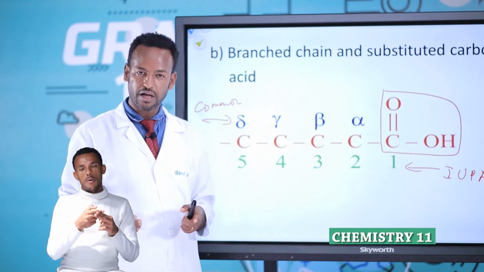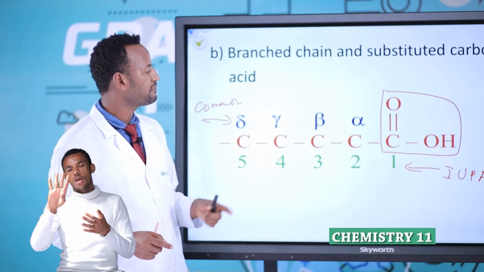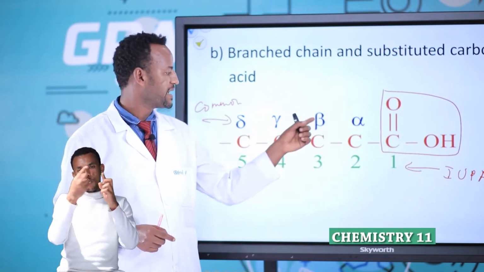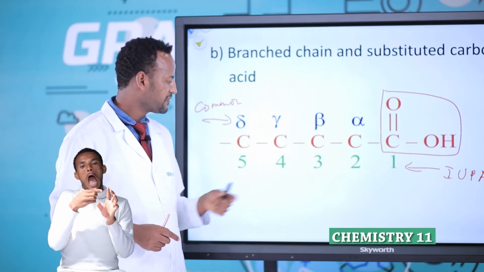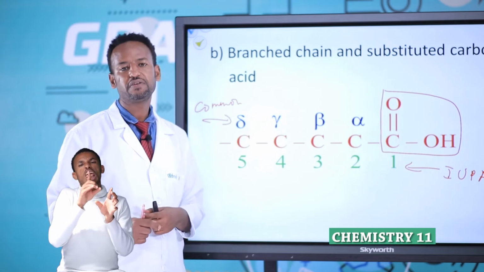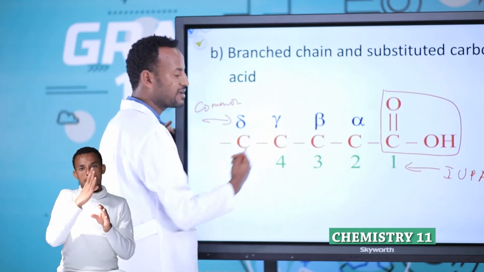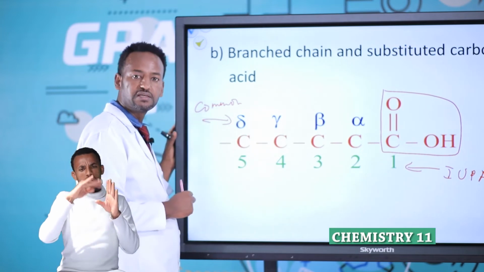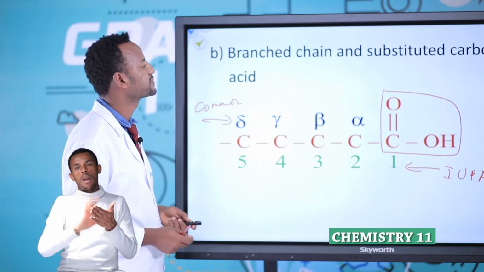In the IUPAC system, we use numbering 1, 2, 3, and so on. In the common name, we use what? Alpha indicates the second position, beta the third position, gamma the fourth position, delta the fifth position, and so on. Therefore, alpha, beta, gamma, delta are used in the common system. But in IUPAC, we simply use numbering.